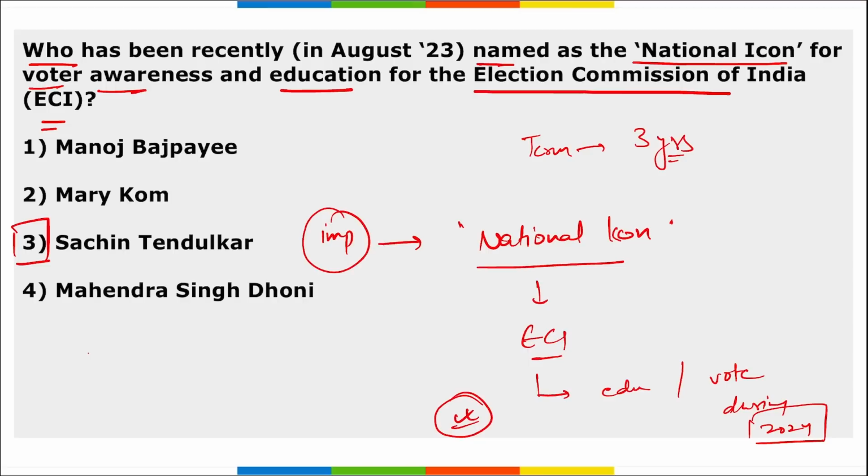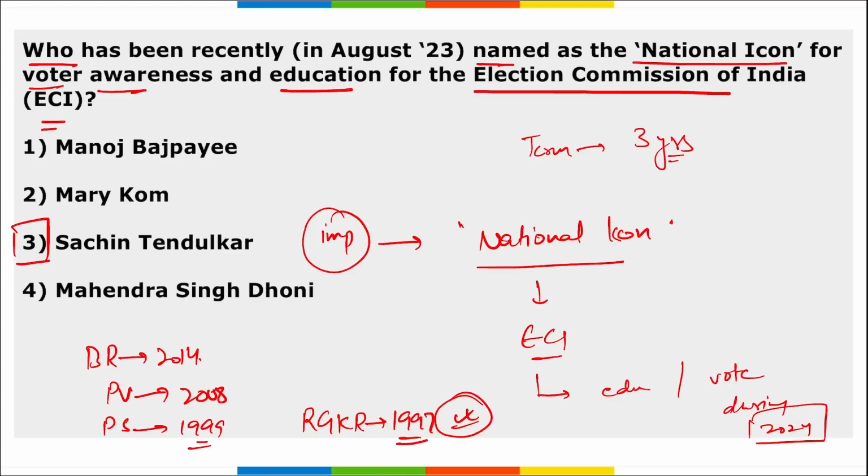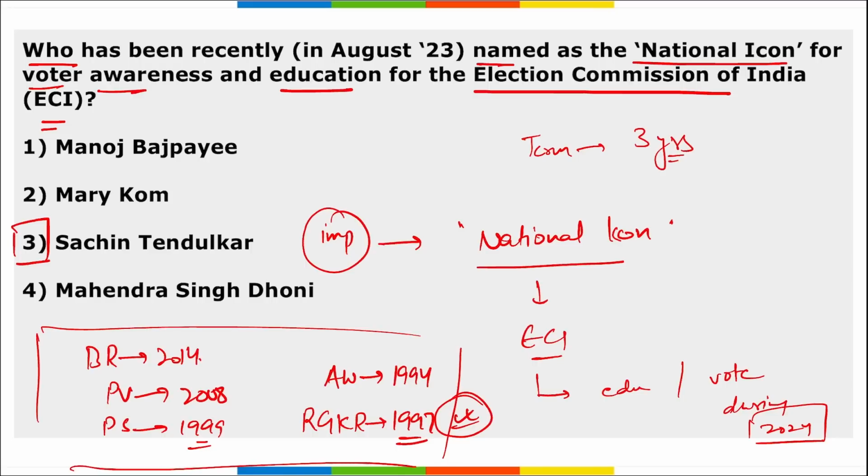If we talk about Sachin Tendulkar, he was honored with the Bharat Ratna in 2014, Padma Vibhushan in 2008, Padma Shri in 1999, and he was also honored with the Rajiv Gandhi Khel Ratna Award in 1997 and the Arjuna Award in 1994. These are the awards that you need to remember.